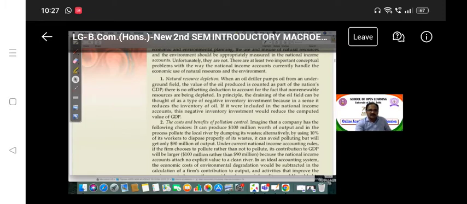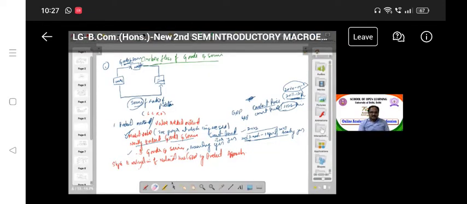Up to that time we discussed it here. Okay. So what are the steps to calculate the national income according to the production method?